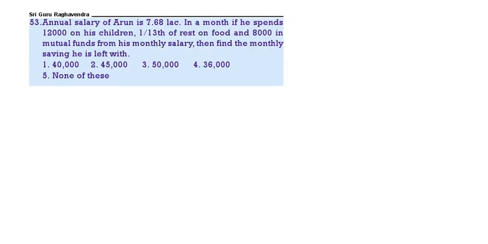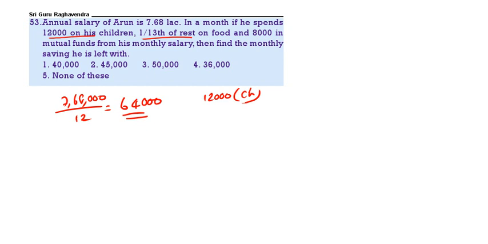Next question. The annual salary of Arun is 7.68 lakhs. So monthly, 7,68,000 by 12. 64,000 is the monthly salary. He is spending 12,000 for children. 1/3 of the rest will be 52,000. In that 1/3, that means 4,000 for food.